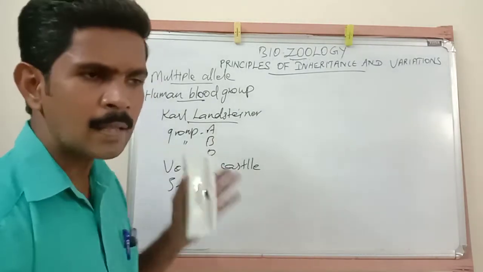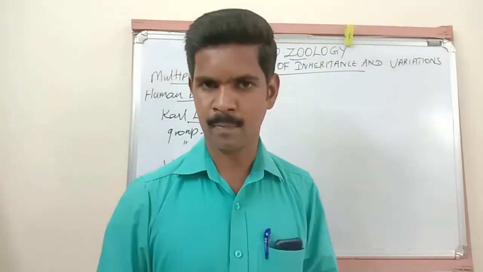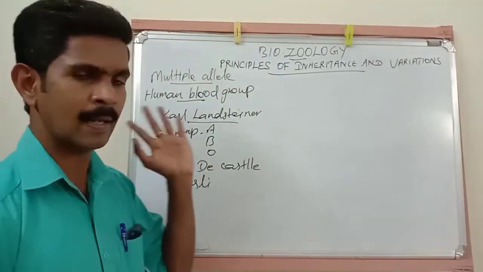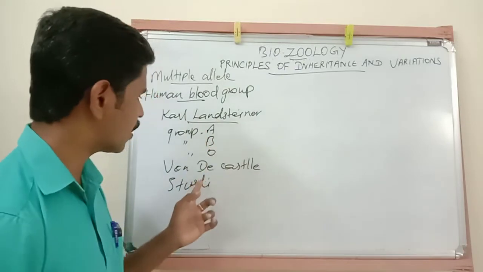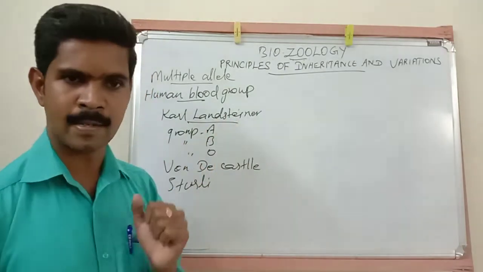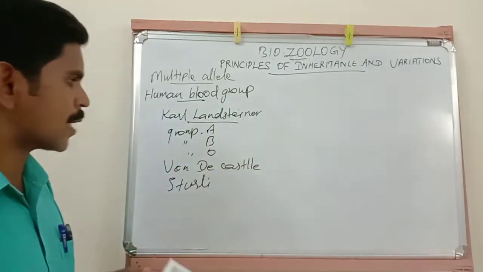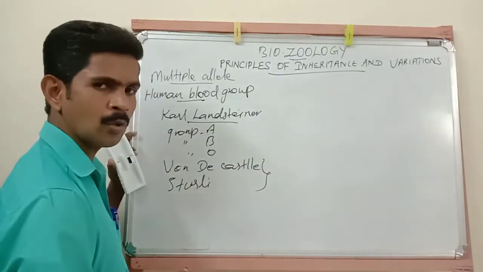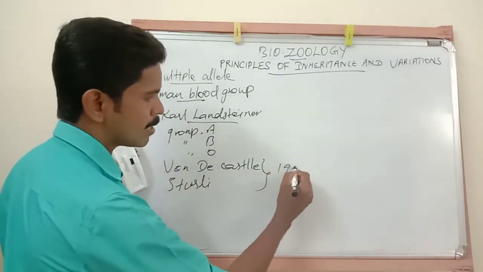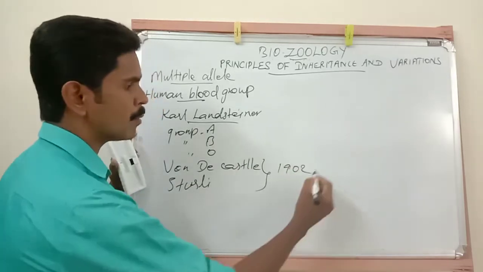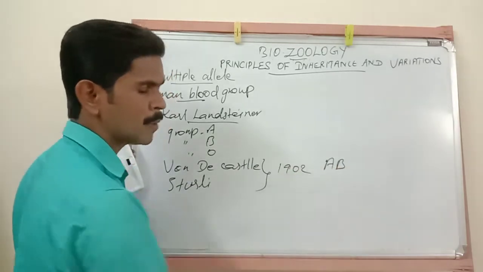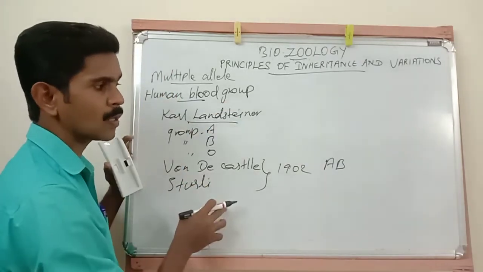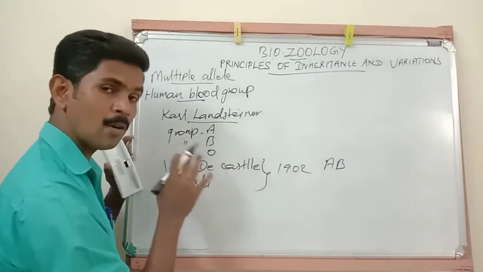Sturley. These two scientists are the students of Karl Landsteiner. Together they discovered one more blood group in the year 1902. The name of the blood group is the AB blood group. So in total, three scientists together discovered four blood groups.